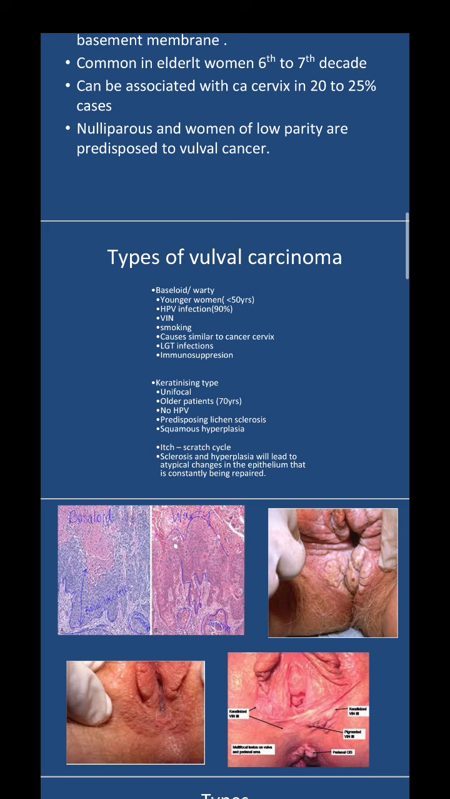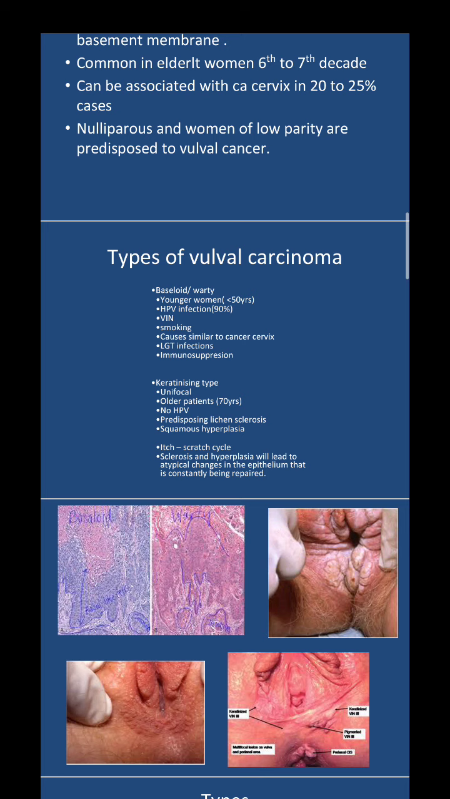So as you can see in the first pictures, the histopathological picture and the naked eye appearance of a warty or a basaloid lesion. Coming to the keratinizing type, they are usually unifocal. They do not have any warty appearance. It will be as though a lesion from the skin, as though it is arising from the skin. So it will be unifocal in older patients around 70 years. No HPV infection will be there, and predisposing lichen sclerosis or any other skin disease can be there.